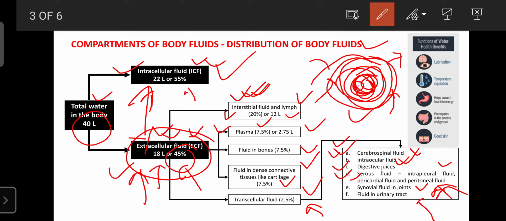The extracellular fluid is further distributed into different compartments like interstitial fluid, plasma, fluid in the bones, fluid in the dense tissues, as well as the transcellular fluid. And transcellular fluid is redistributed into different compartments: cerebrospinal, intraocular, digestive, serous, synovial, as well as the fluid in the urinary tract.